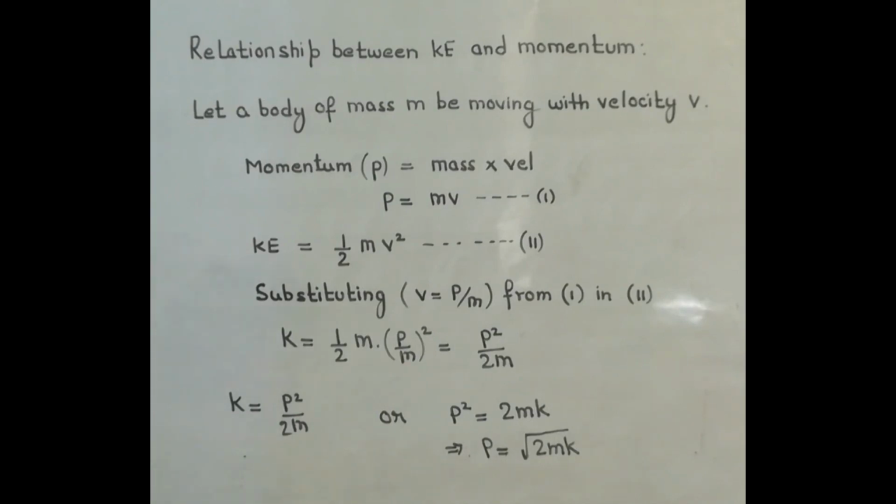So this is the relation between kinetic energy and momentum. Depending upon this relation, you can write the relation like this, or you can write the relation like this. Now depending upon these relations, we will discuss three different cases.